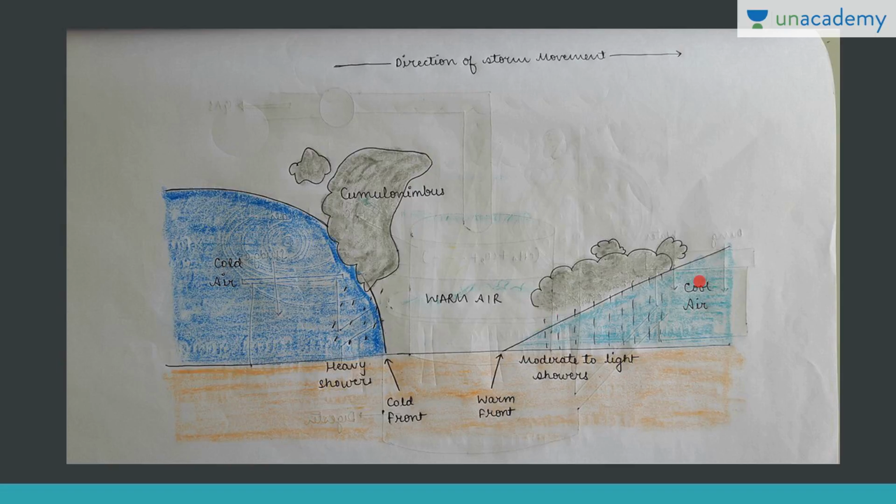Now here where the warm air mass is more active, gradually the warm air mass will ascend. Here drizzle and rainfall will take place. Here intense rainfall with thunder and lightning will take place. We'll discuss this in detail in the cyclones lesson also.